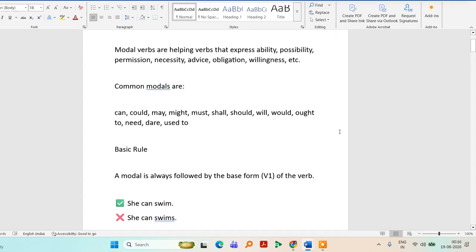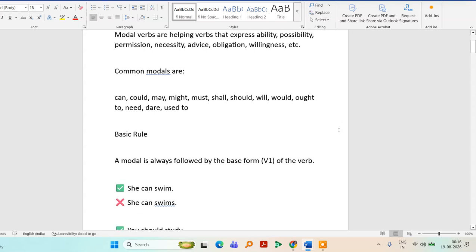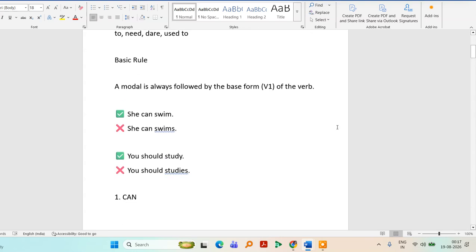A modal verb is always used with the first form of the verb. Whenever you are using modal verbs, make sure that you use only the first form of the verb. For example, she can swim. He may go to the market today. She might come to my house today.